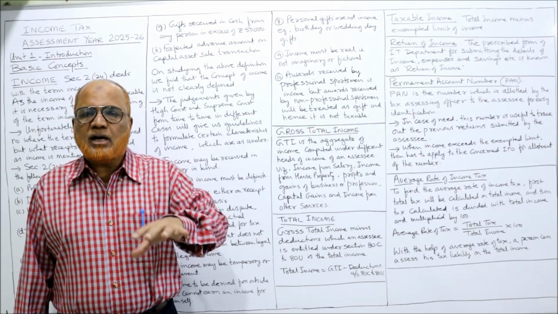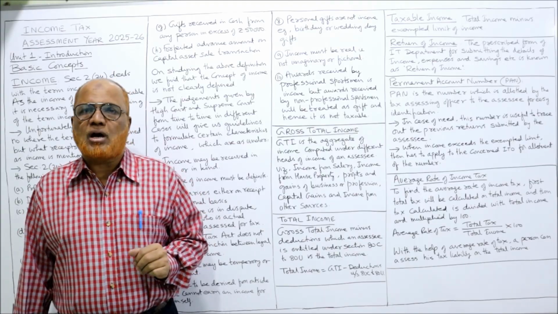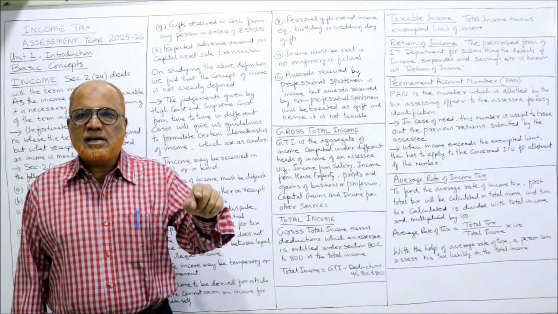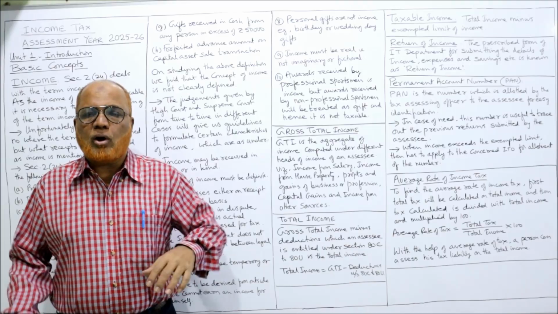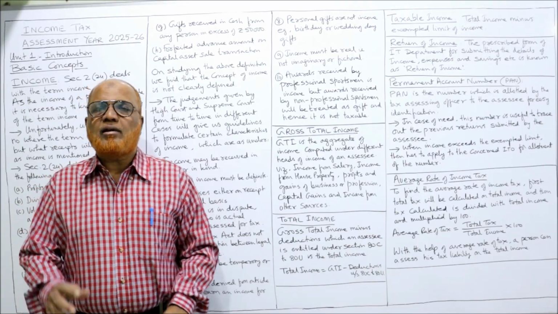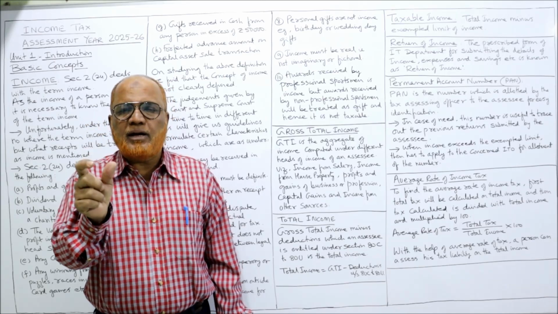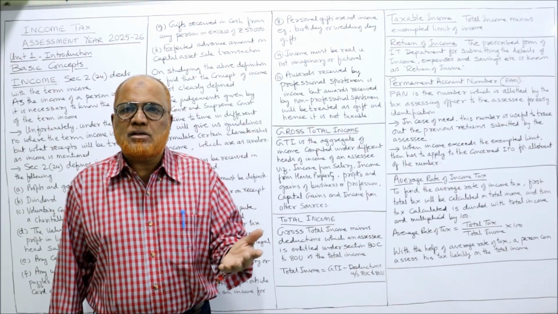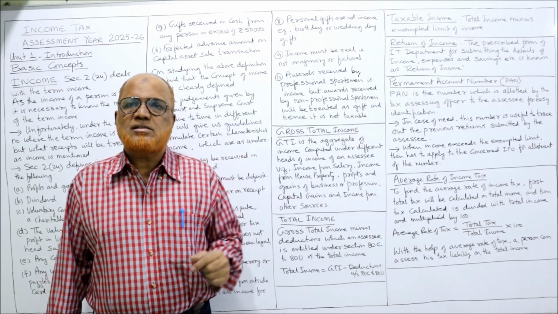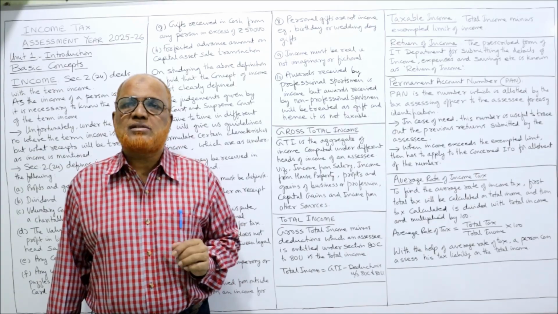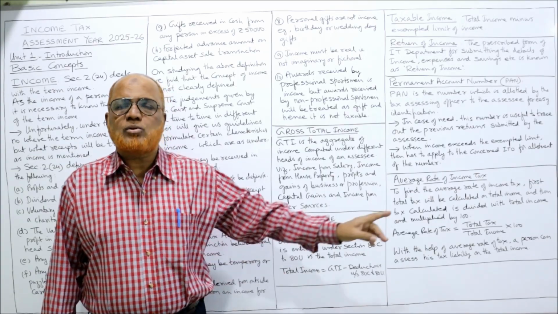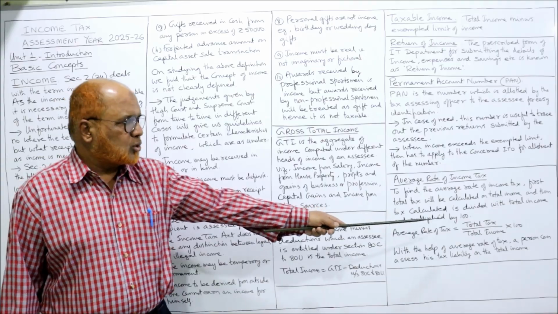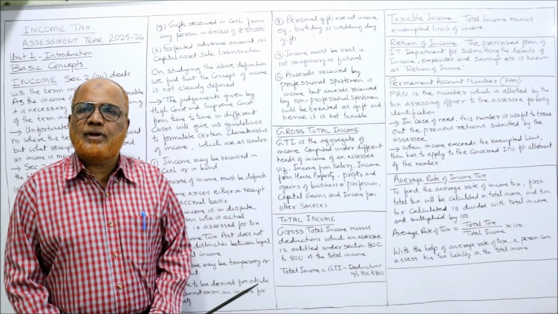On that total income, out of 10 lakh rupees income, 3 lakh rupees was the tax. The assessee has paid 3 lakh rupees tax on a total income of 10 lakh. So we calculate the average rate: 3 lakh divided by 10 lakh into 100, which is 30%. The average rate of tax is 30%. Now in the current year he has to pay the advance tax at the rate of 30% of his income. So for this purpose only the average rate of tax is calculated. The formula for average rate of tax is total tax divided by total income into 100.